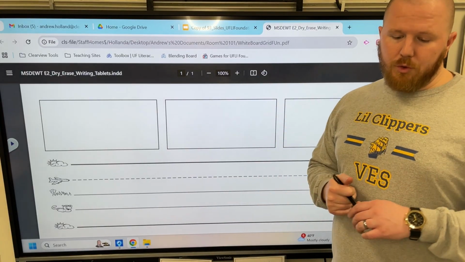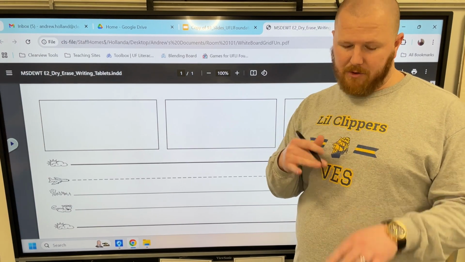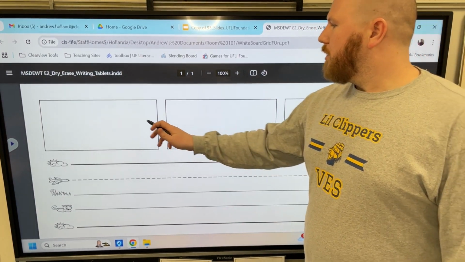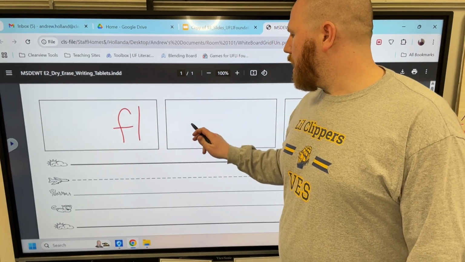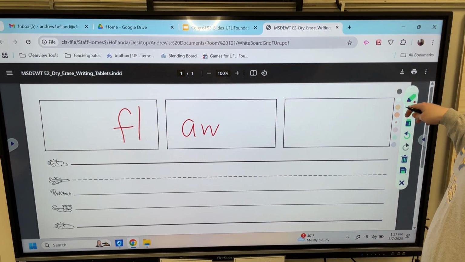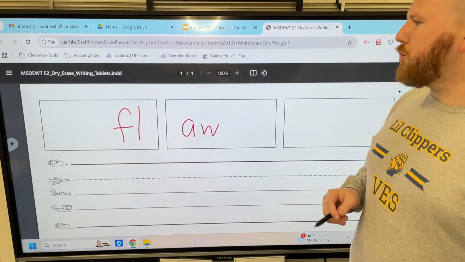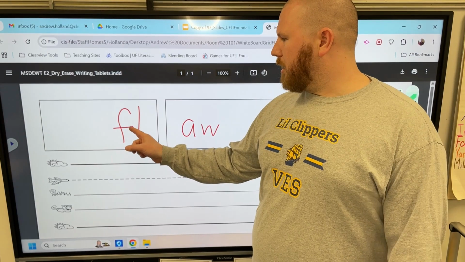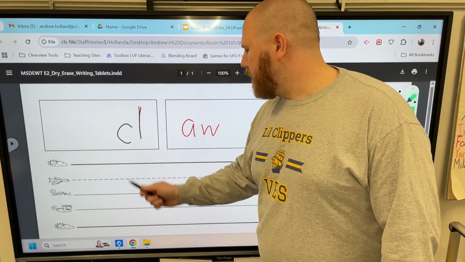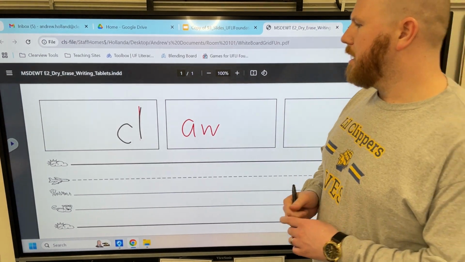All right, so we're going to do word ladder. So I'm going to start with a word and then we're going to kind of change it letter by letter, sound by sound, okay? So the first one we're going to write is flaw. Fl, aw. Now this one is at the end, so we can tell it's AW, pretty simple. But we're going to change flaw to claw. Cl, aw. So I just needed to change that. Cl, aw. Now we're going to change claw to law.